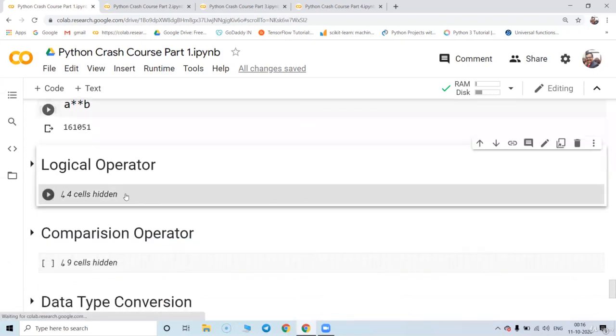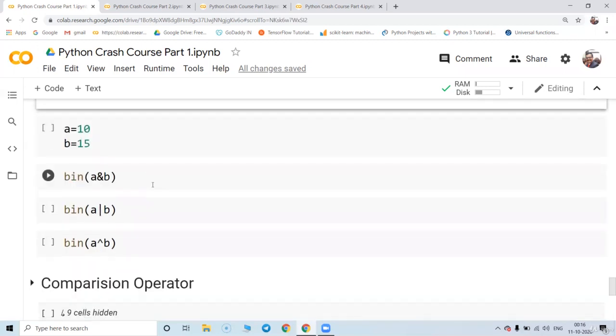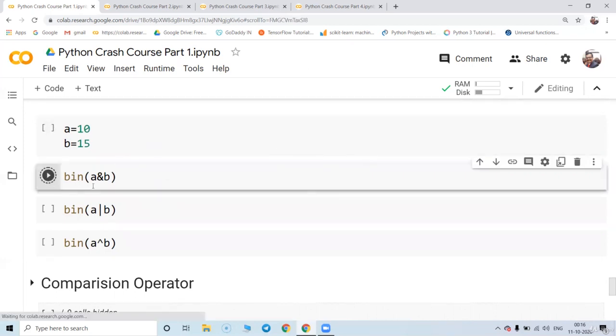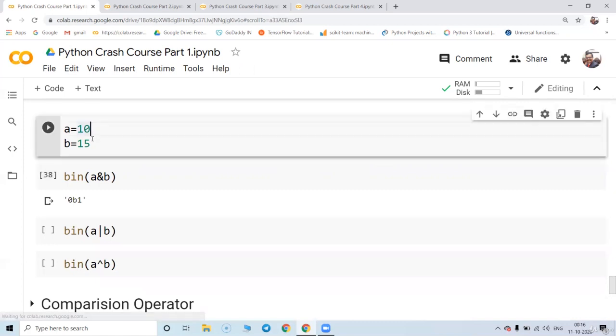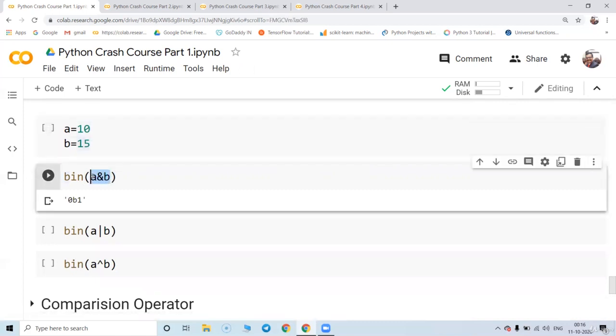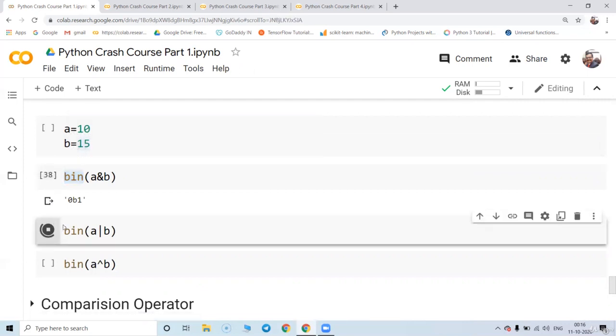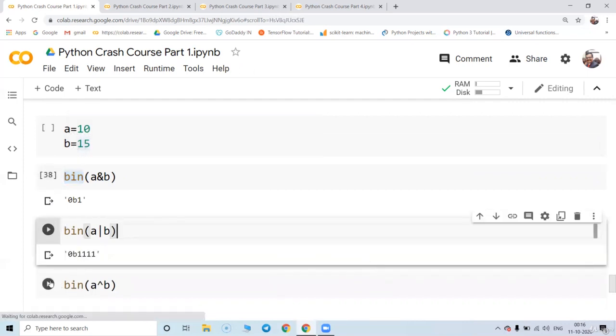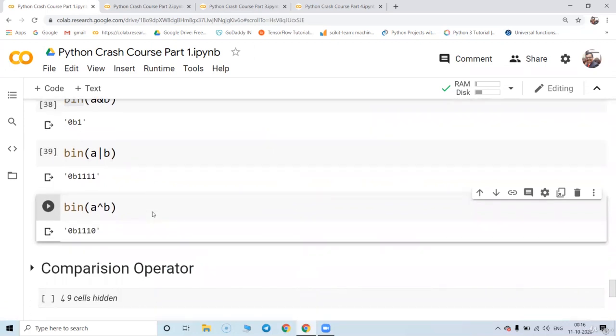Great. So now coming to the logical operators. We have three types of logical operators over here. One is called the AND operation. The second one is basically called the OR operation. The third one is basically called the XOR operation. Negation is also possible. So I'm taking 10 and 15. I'm just doing an ANDing operation and converting into binary. Similarly, I'm doing an OR operation, and here I'm doing an XOR operation.